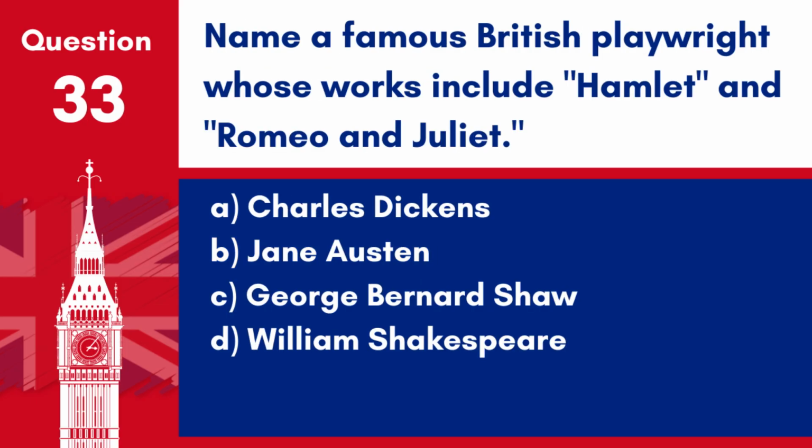Question 33. Name a famous British playwright whose works include Hamlet and Romeo and Juliet. A. Charles Dickens. B. Jane Austen. C. George Bernard Shaw. D. William Shakespeare. Answer D. William Shakespeare. William Shakespeare is the famous British playwright whose works include Hamlet and Romeo and Juliet.